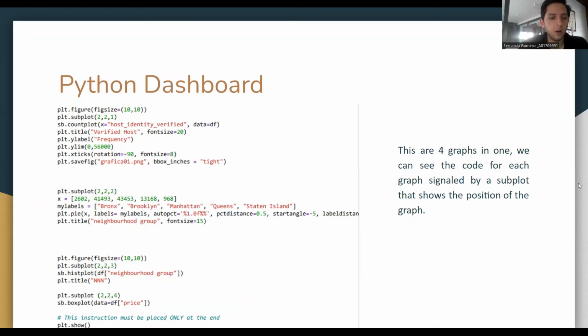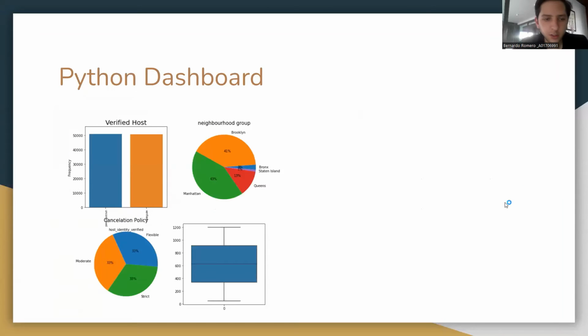neighborhood. On the third one, we would have another pie chart, and on the fourth one, we would have a box plot. So we will go to it. First, we have the host identity verified.